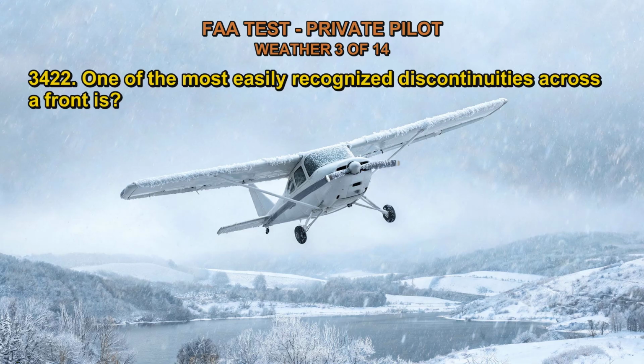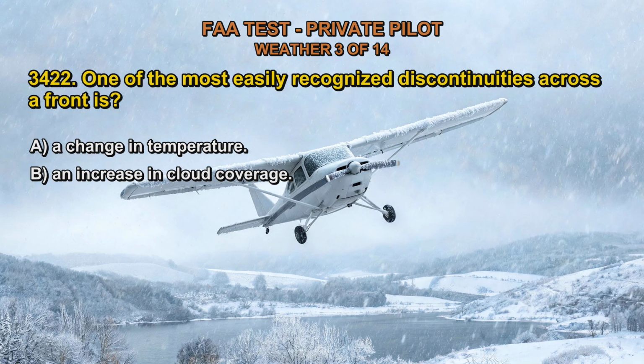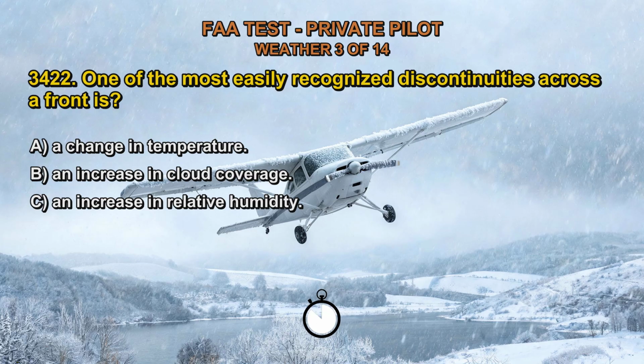Question 3422. One of the most easily recognized discontinuities across a front is: A. A change in temperature. B. An increase in cloud coverage. C. An increase in relative humidity. The correct answer is A.